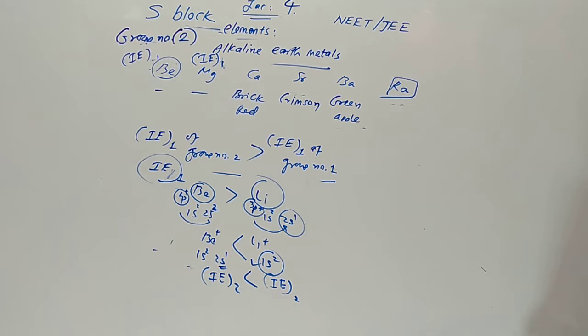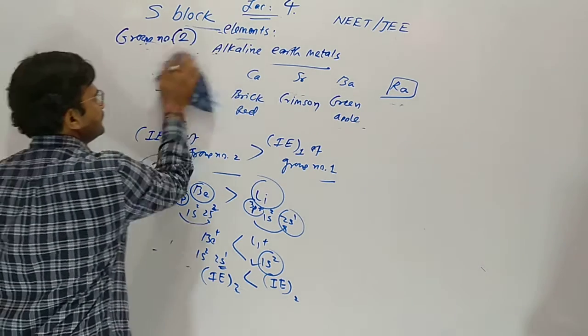Now oxidation state. Elements of group number 2 exist in +2 oxidation state.